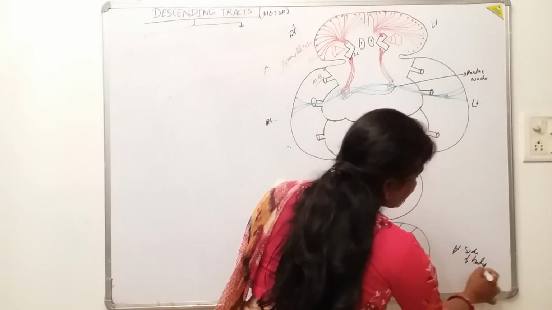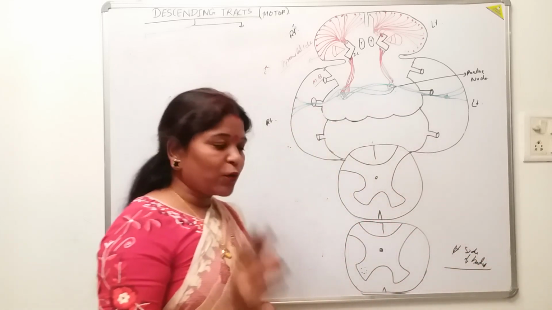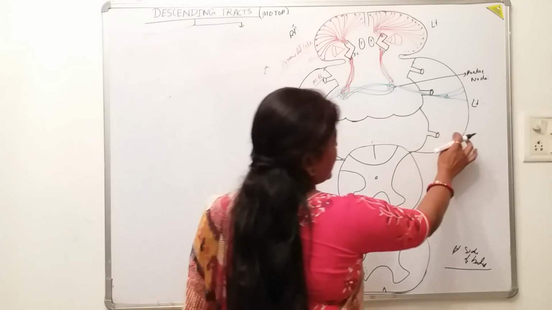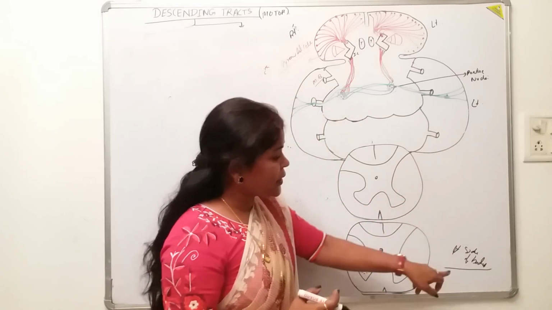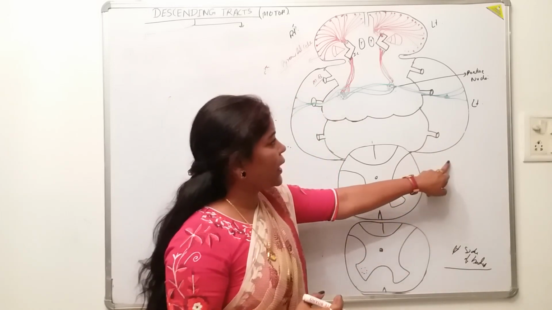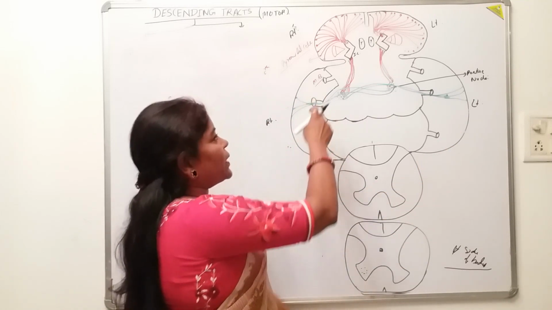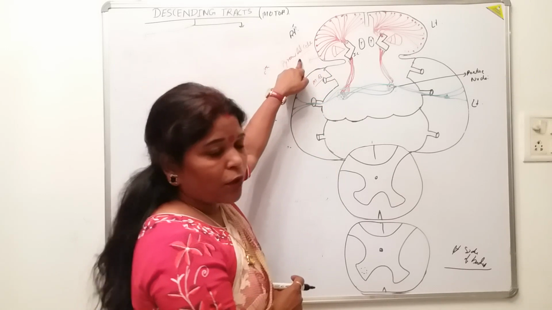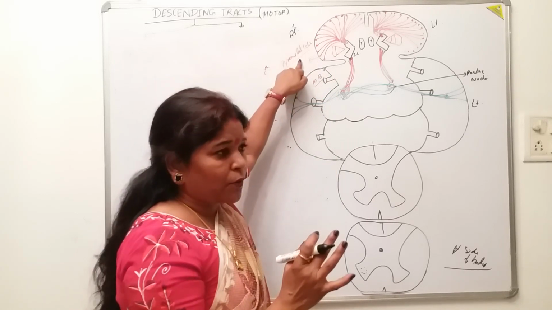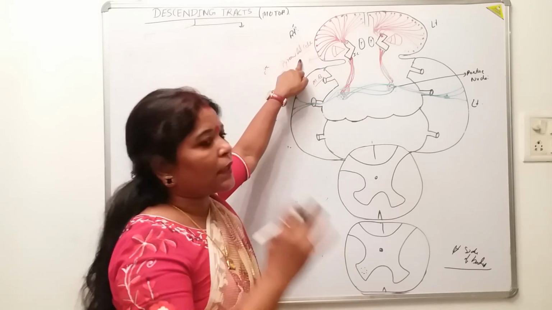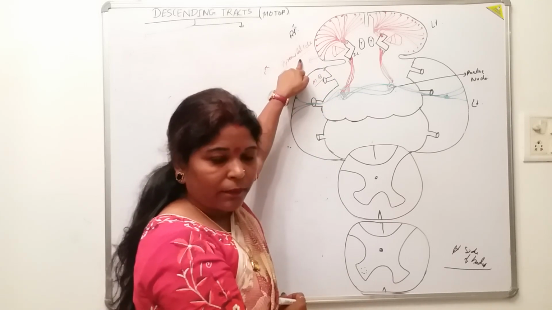We have already discussed all these things in the spinocerebellar tract. The left-sided cerebellum receives proprioceptive impulses from the left side and the right-sided cerebellum from the right side of the body. That means this right corticospinal tract ultimately has to control the left side of the body, isn't it?